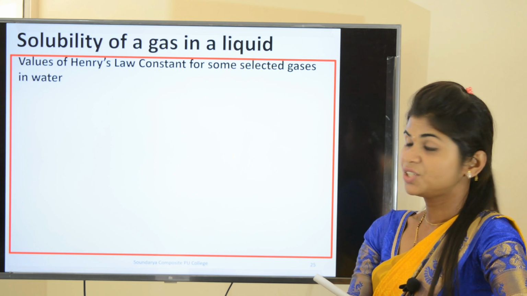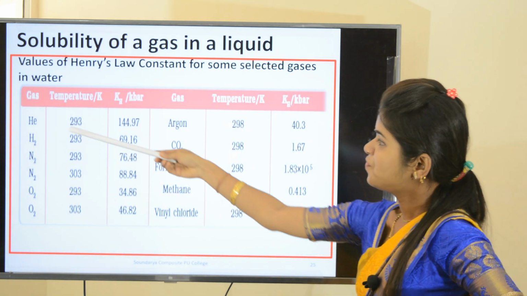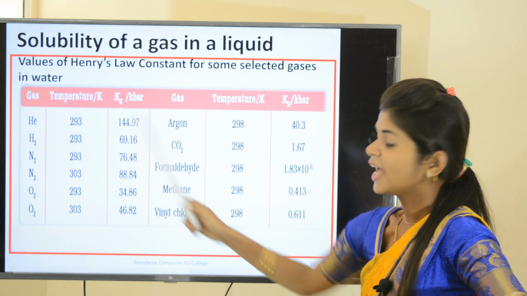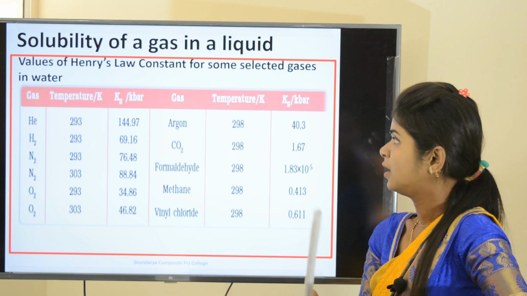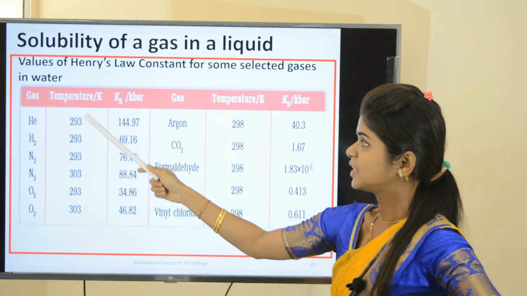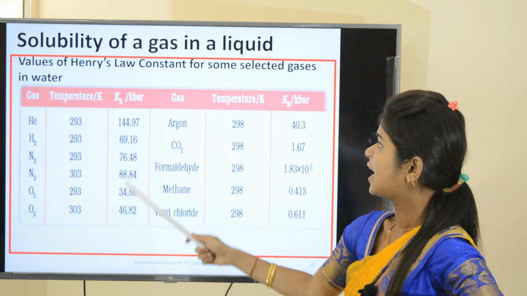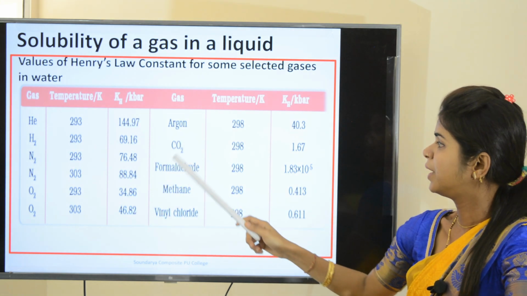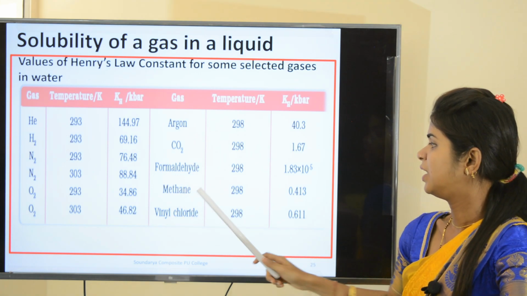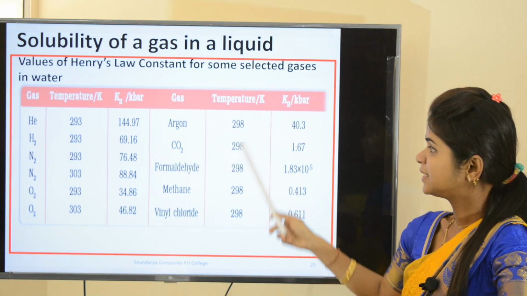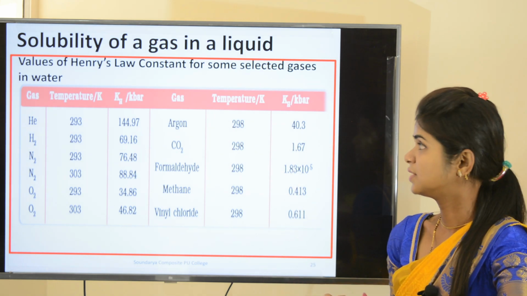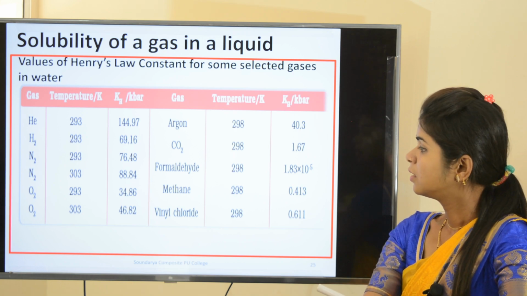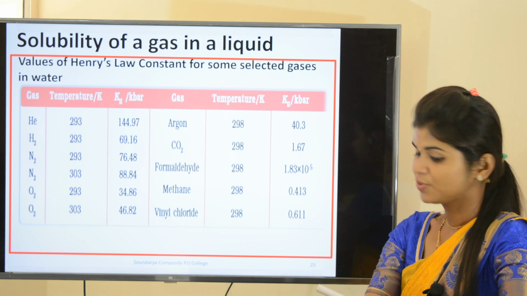You just look at the table. Different gases have different KH values. That is, different gases have different Henry's law constants. Here the gas as well as their temperature, and then their KH value is given: helium, hydrogen, nitrogen, oxygen, argon, carbon dioxide, formaldehyde, methane, vinyl chloride. So look at this table and we can draw some points from this.